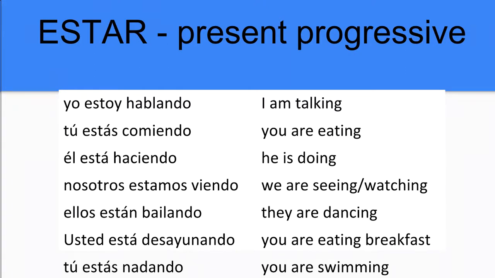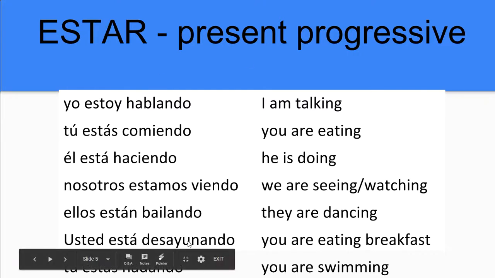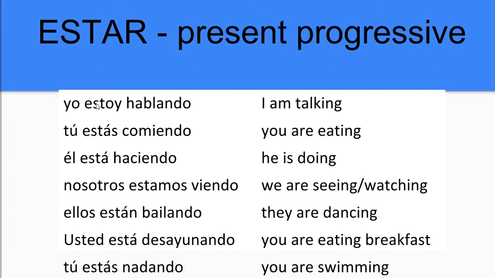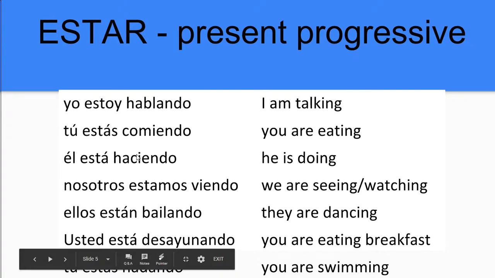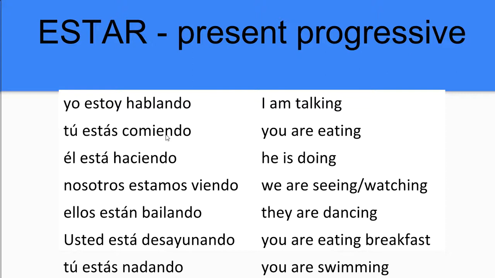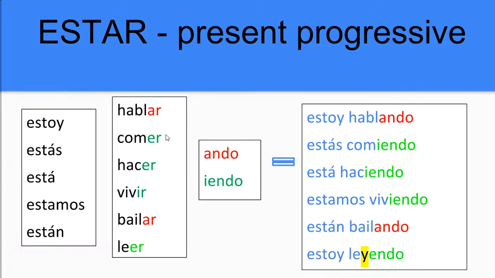Hopefully you're seeing that for AR verbs like hablar, bailar, nadar, we have an ando ending when it's used in conjunction with the helping verb estoy, estás, está. So the estoy, estás, está changes for the pronoun: yo estoy, tú estás, él está, and we have an ando to make I am talking, a progressive form. And for the ER-IR verbs like comer and ver, hacer, we have an iendo. So ando for AR verbs, yendo for ER-IR verbs.